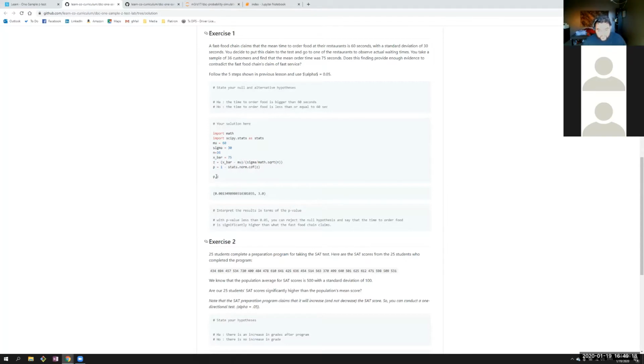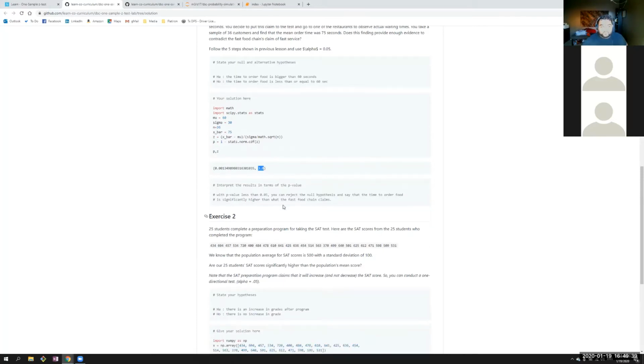Well, it says it down here, p comma z. So z is 3. What that means is that the 75-second sample mean is 3 standard deviations away from the population mean of 60. From what we remember, if you go 3 standard deviations out, less than, I think, 5% of observations, or even less than that, fall out there. It's a large number of standard deviations. So very few observations will fall outside of 3 standard deviations, given that the population mean is 60.